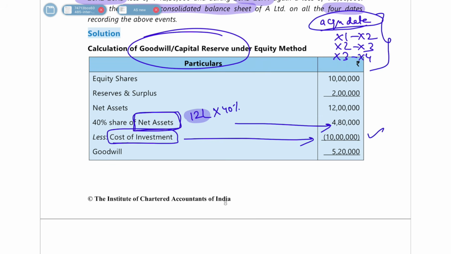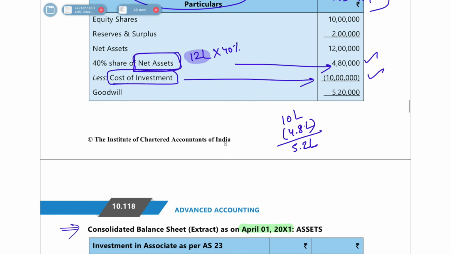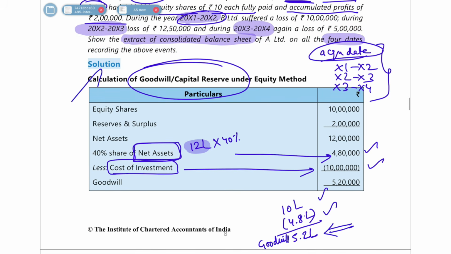So you paid 10 lakh rupees, but you got a share of net assets worth 4 lakh 80,000 rupees, which means 5 lakh 20,000 rupees positive figure was the difference, which is nothing but your goodwill. You paid extra for getting the goodwill. So goodwill of 5 lakh 20,000 you have got. Okay, so this was as on the acquisition date.